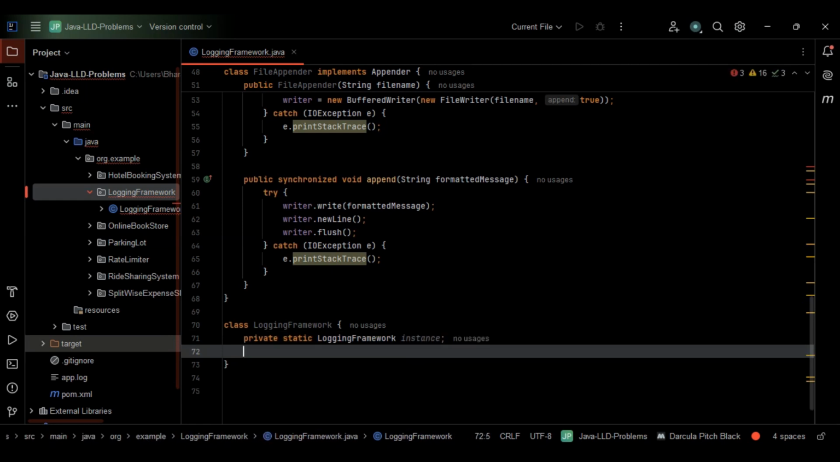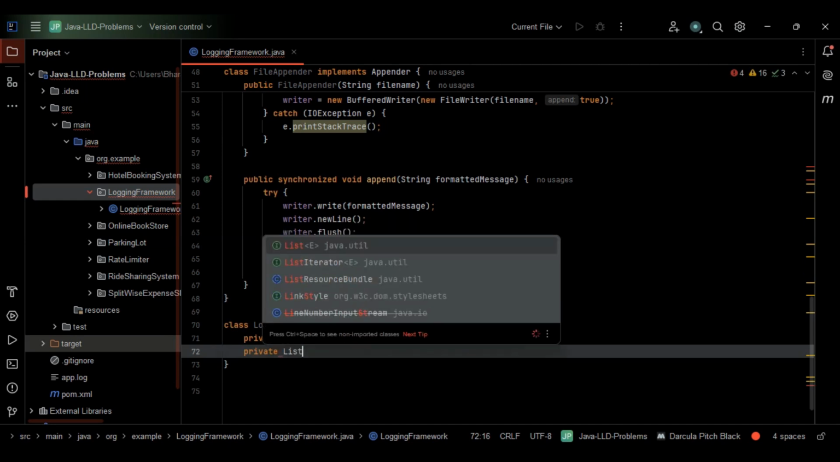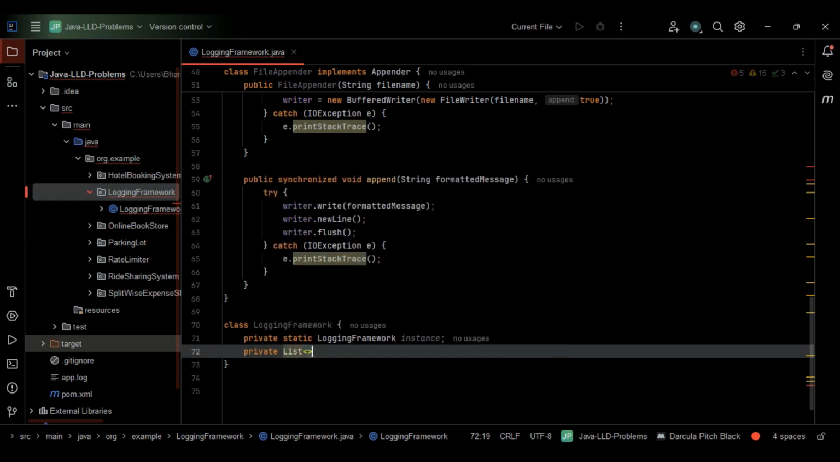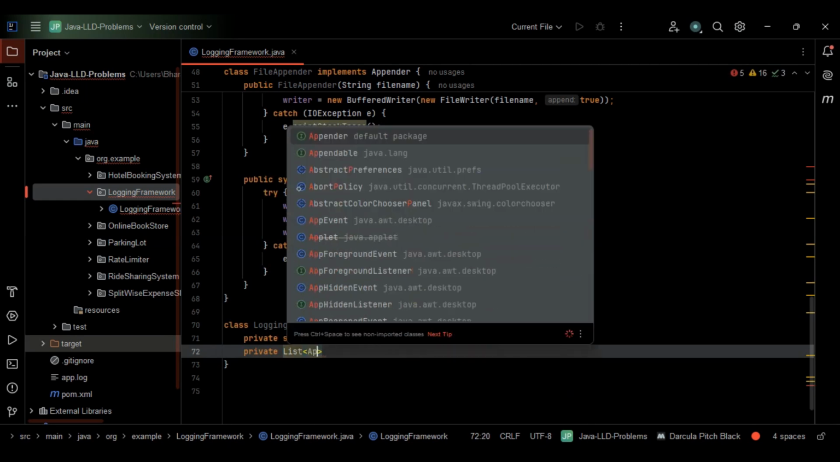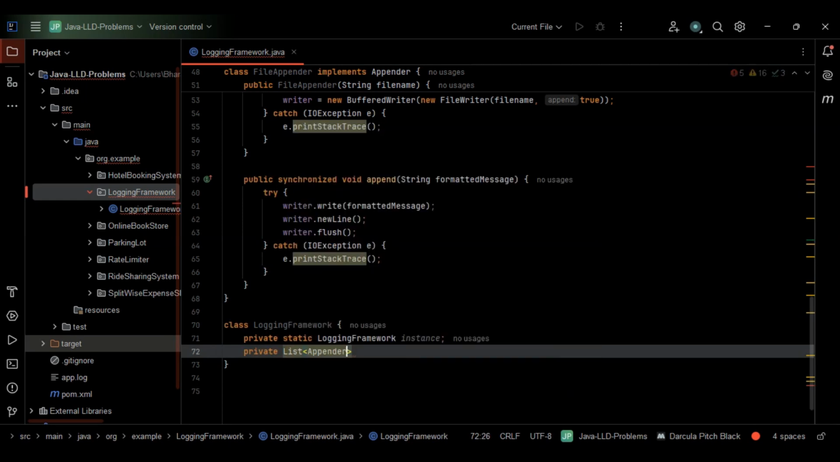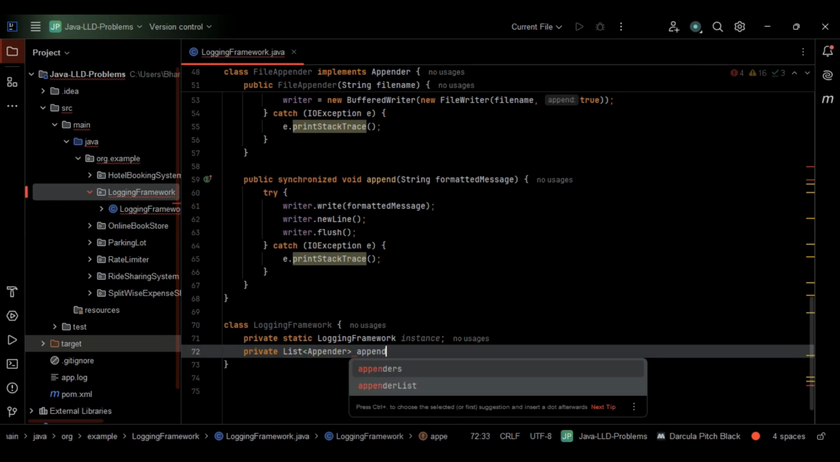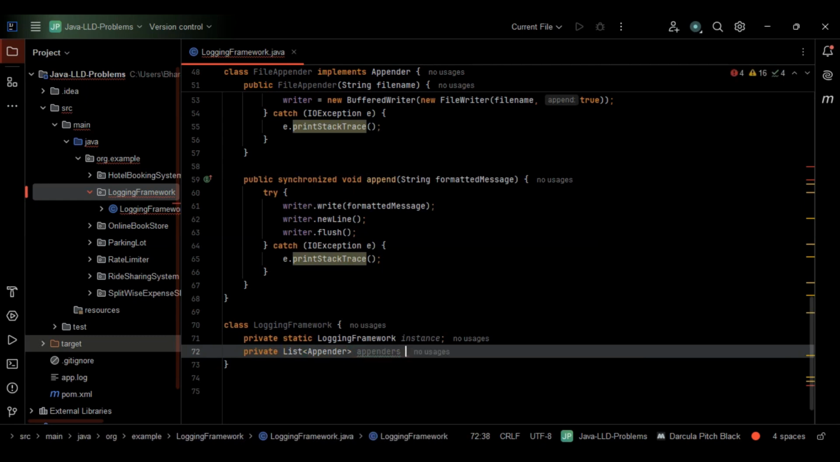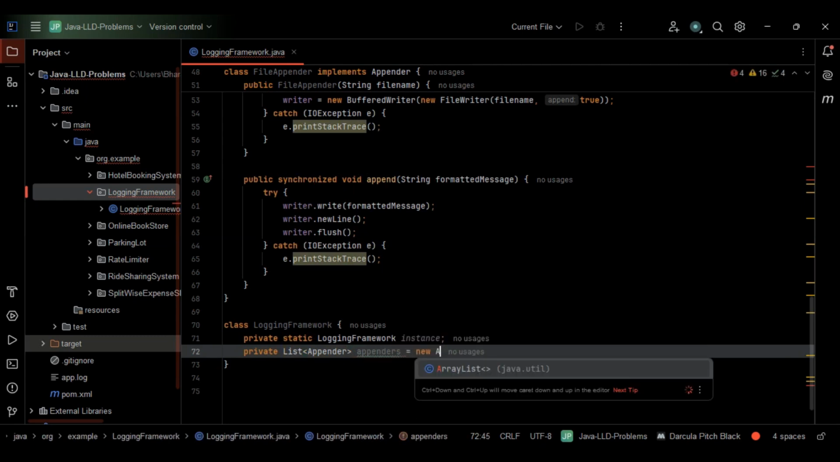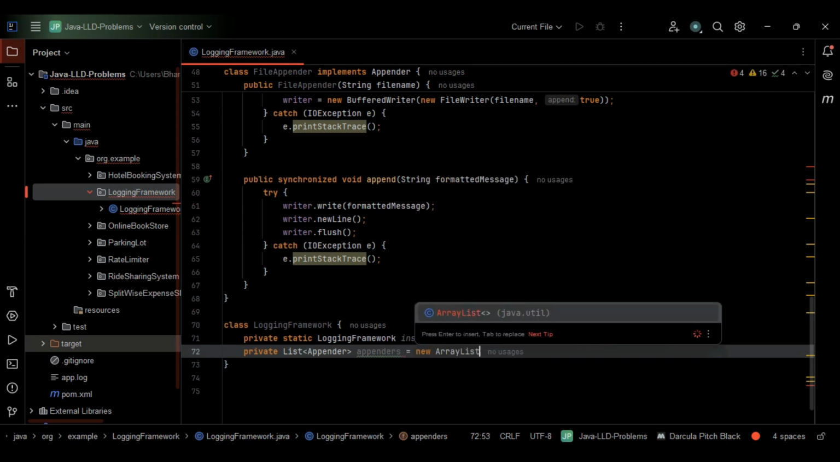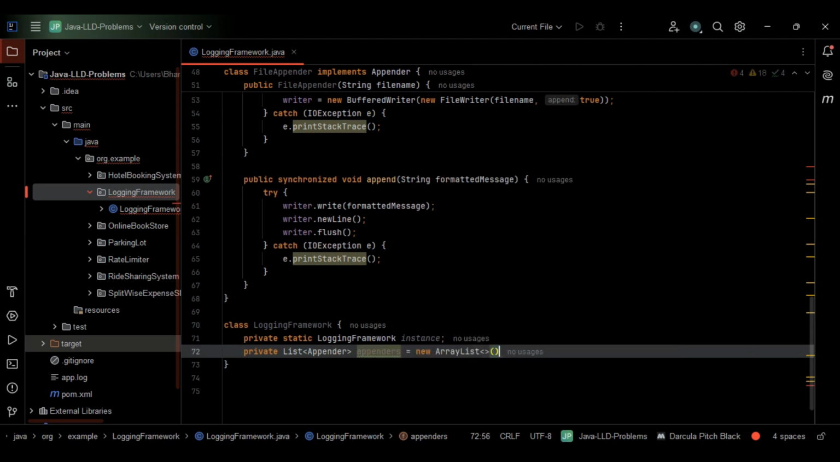After the singleton instance, let's go with the list of appenders and the default log level as well. First, the list of appenders. I'll just go with private List of Appender, right? We'll be making use of the list here, so we are just creating a new ArrayList. Within the list, let's pass the Appender, and let me consider the variable name as appenders. Let's create the new ArrayList. So this is nothing but the list of appenders.